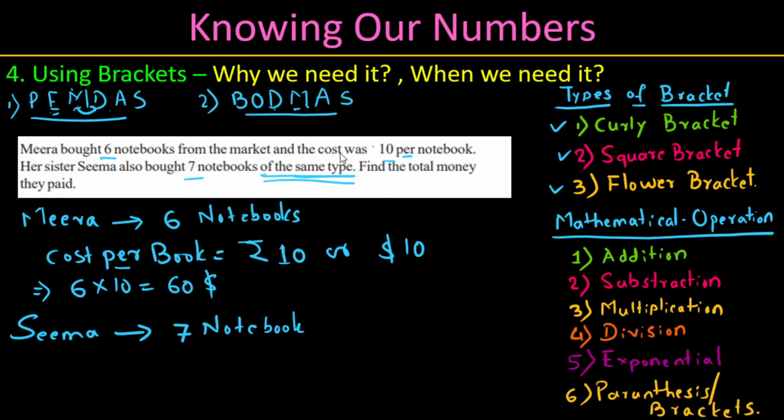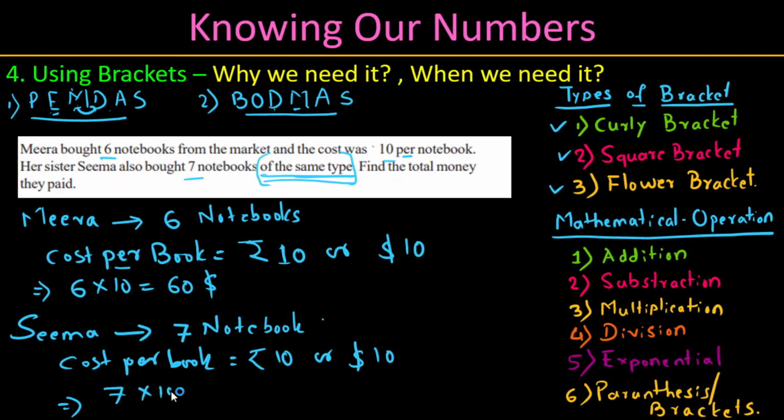This is very important. We need to understand that she also bought at 10 per notebook. So cost per book equals, once again, 10 rupees or $10. Let's do the calculation: 7 into 10, how much? $70. Agree?